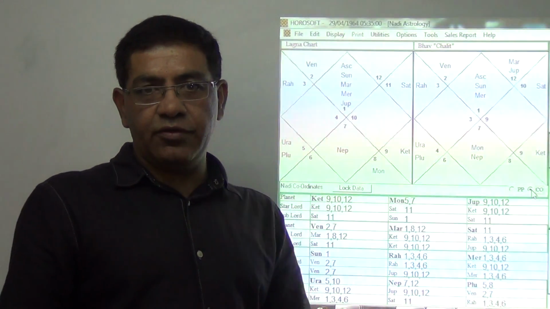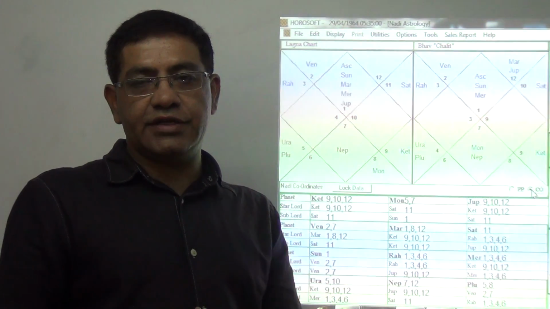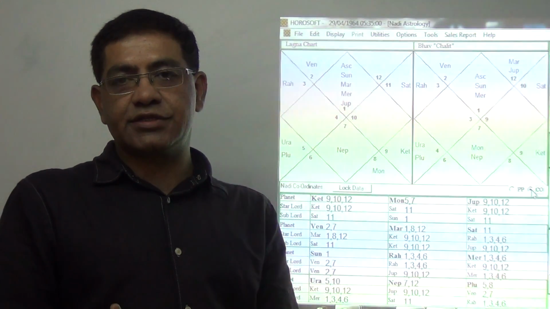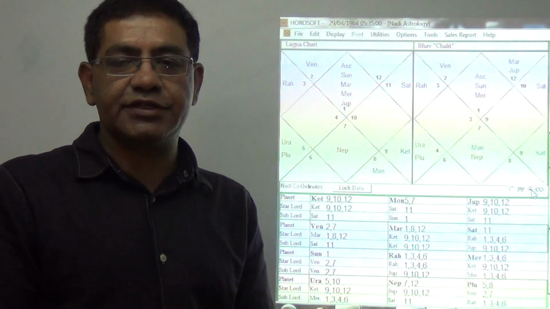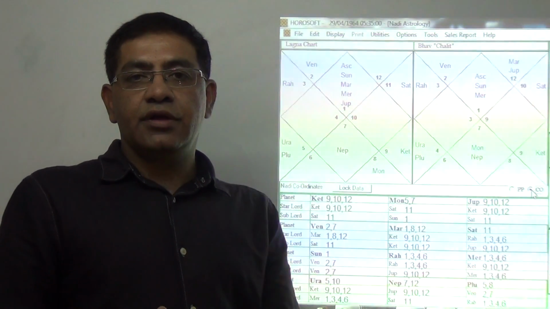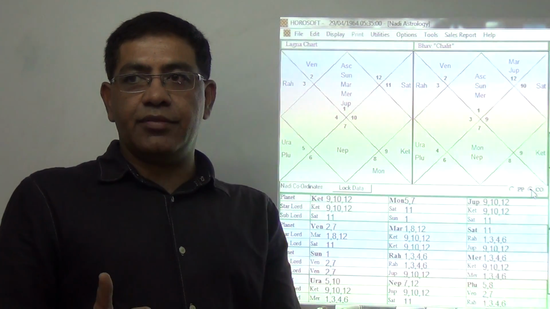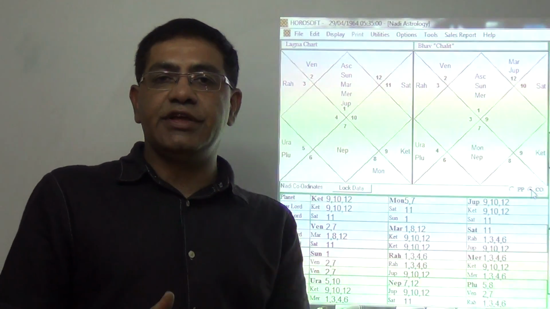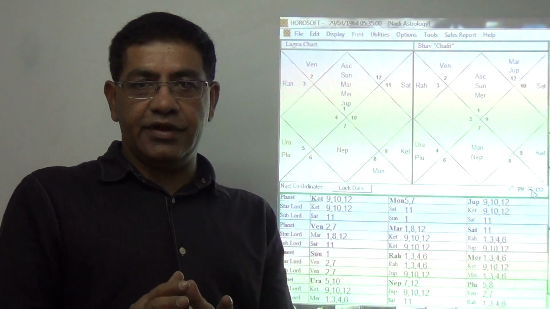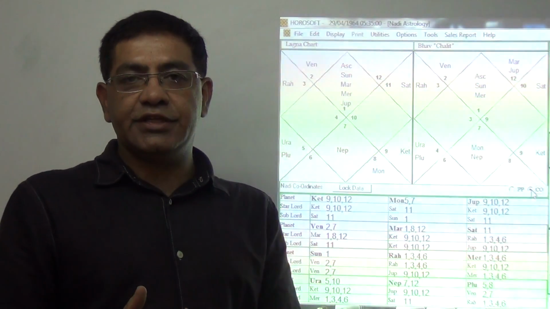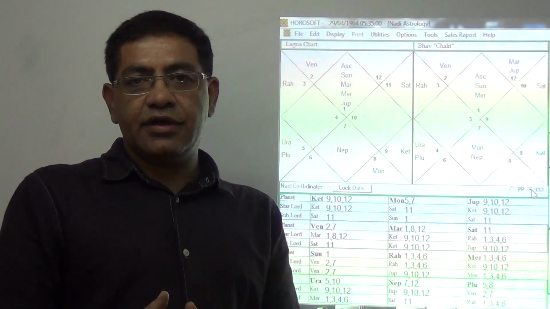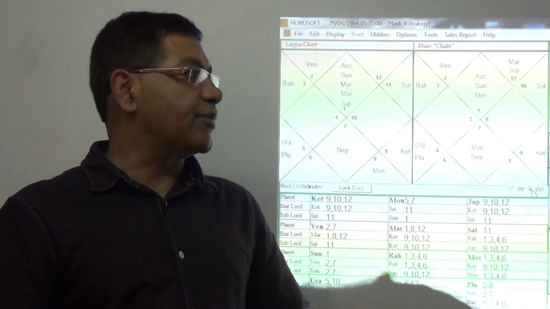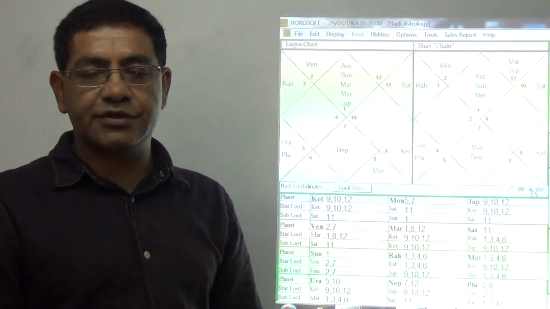So what I want to say is that there can be a difference in the results with the advancing of the degree of the ascendant, and that differs with the chart. As the chart changes with different degrees, the results change. There can be a change in 5-10 minutes, and there may be no change in half an hour. But that all depends upon how much change in the chart comes.